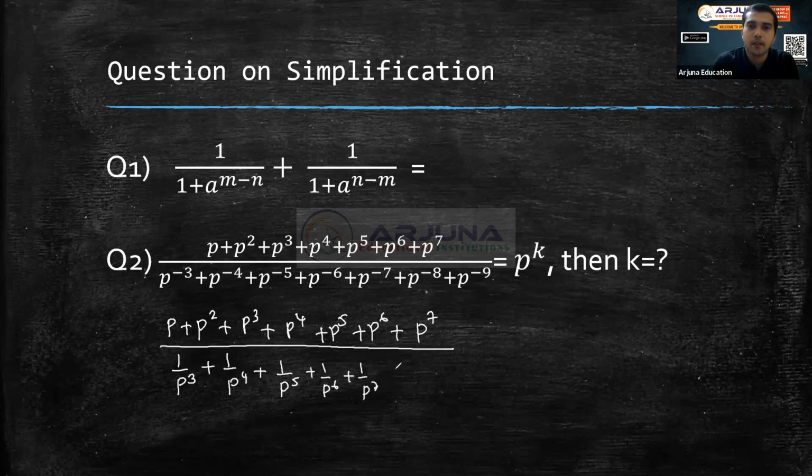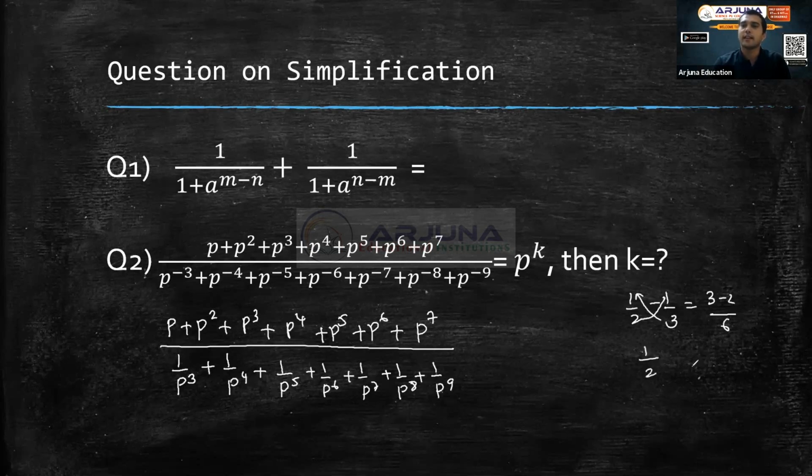Up to 1 by p power 9. Then what I will do is take the LCM here. You know LCM, right? If it is 1 by 2 minus 1 by 3, what will you do? 3 will go here, 2 will go here. So it is (3 minus 2) by 6. The LCM is 6, so you multiply with 3 here and with 2 here, in order to get 6.